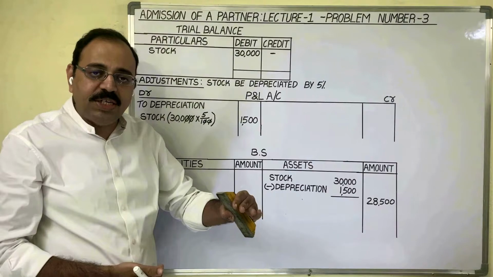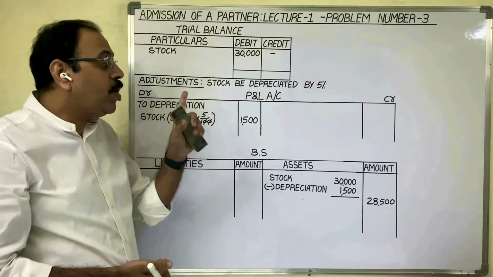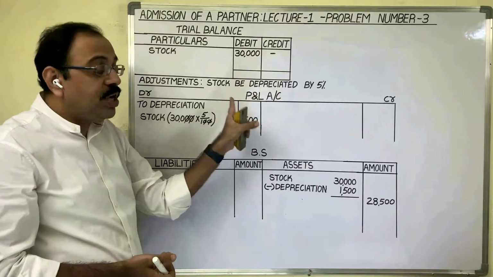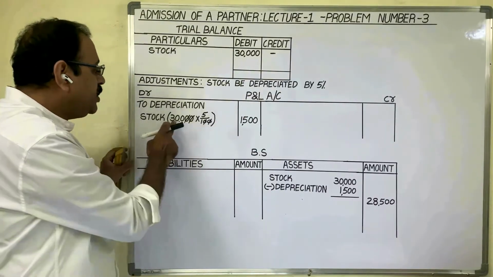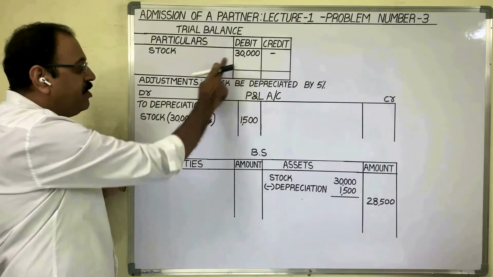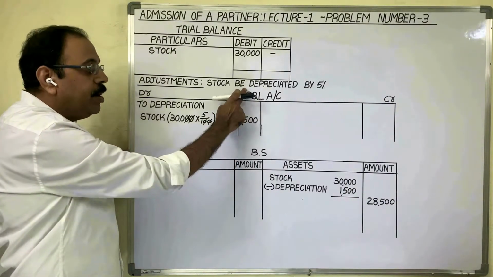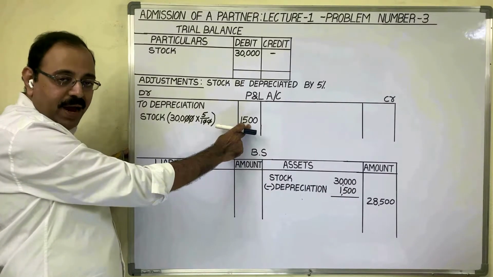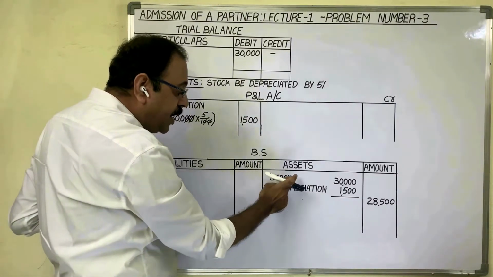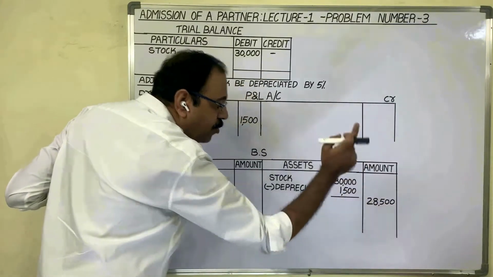It is called depreciation. Depreciation is a loss to the firm. As per the nominal account rule, debit all expenses and losses, credit all incomes and gains. Profit and loss account is a nominal account. Therefore, on the debit side we should show depreciation on stock. How do we calculate depreciation? Asset value into depreciation percentage. Then 1500 is to be debited to profit and loss account. And in the balance sheet, on the asset side, depreciation is deducted from the asset value, and the net asset value is shown in the amount column.